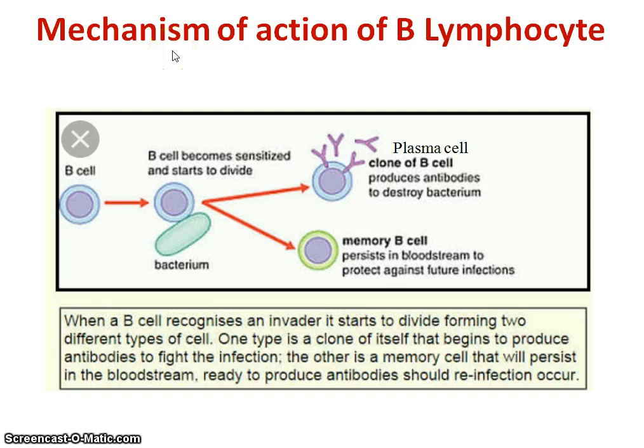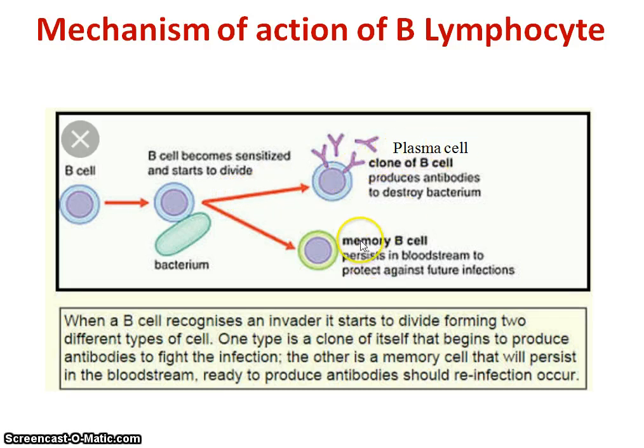Now, the second type of lymphocyte we have studied earlier is the B lymphocyte. Here we are going to study the mechanism of action of B lymphocytes, meaning how B lymphocytes work. B lymphocytes are produced in the bone marrow and also get matured in the bone marrow. They get stimulated when they interact with the antigens. And like the T lymphocytes, they also proliferate and form two types of cells.